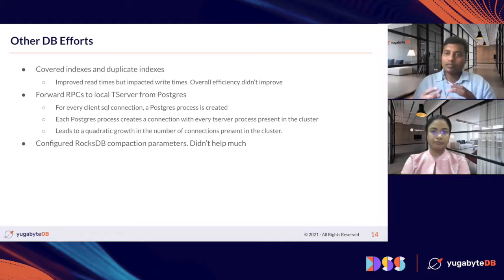So we made enhancements so that Postgres talks only to the local T server, and it becomes the responsibility of the T server to talk over a common channel to the other T servers, so there were fewer connections. It improved the performance initially, but over a period of time, multiple changes came into the product, and this stopped helping us going forward. So right now this is in disabled mode, but if we have a need, we can enable it and start using this feature.